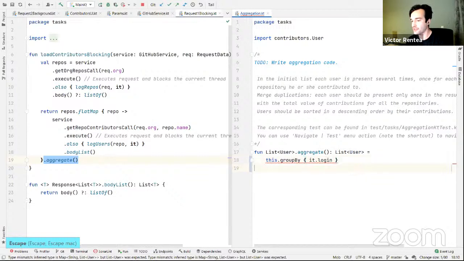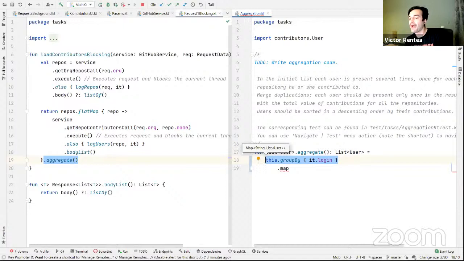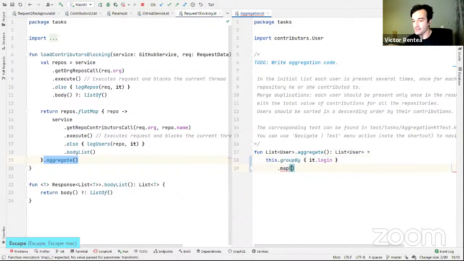We will need such knowledge later on today. Then, after you do group by, you do map. Let's stop just here: this provides a map from a string to a list of users, so basically grouping them by login. And then you do map, and this is something that I really love. Map over here can iterate over each entry in the map.